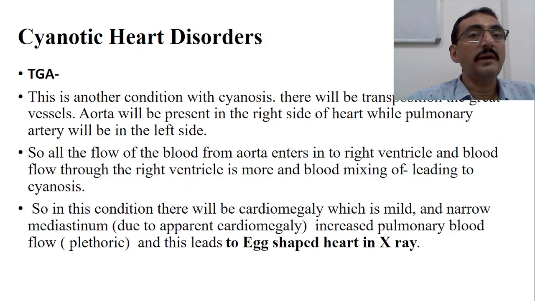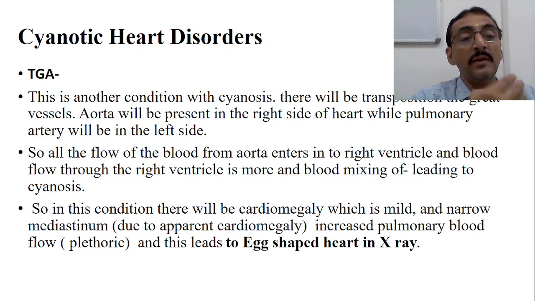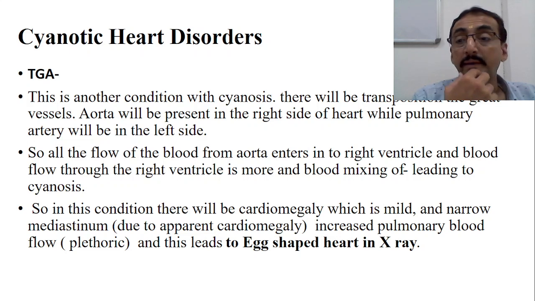Another cyanotic heart disorder is TGA, transposition of the great vessels. There will be transposition of the great vessels. The aorta will be present on the right side of the heart, while the pulmonary artery will be present on the left side. All the blood flow from the aorta enters into the right ventricle, and blood flow through the right ventricle is more, and blood mixing will be there, and this leads to cyanosis. In this condition there will be mild cardiomegaly, a narrow mediastinum due to apparent cardiomegaly, and increased pulmonary blood flow. Plethoric lungs will be there, and this leads to an egg-shaped heart in the X-ray.